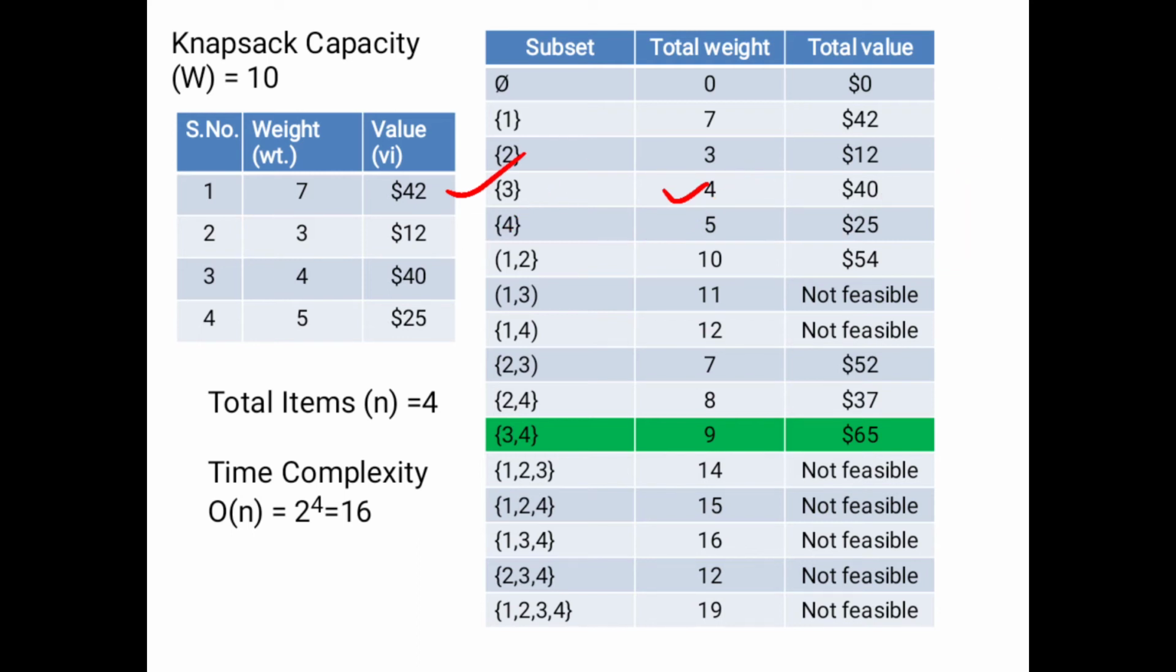Next we find the subset of 1 and 2, derived from the main set 1, 2, 3, 4. Here we use curly braces, which is a printing mistake in the slide. So, 1 and 2. What is the total weight of 1 and 2? The weight of 1 is 7 and the weight of 2 is 3, so 7 plus 3 equals 10. The value is 42 plus 12, which gives 54.